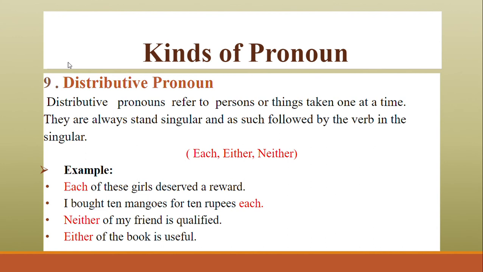We are just telling about the person or the thing that is taken one at a time, such as each of these girls, one girl, neither of my friends, either of the books is useful.